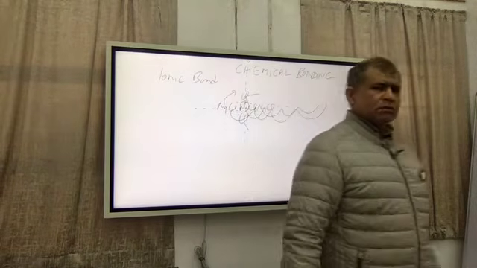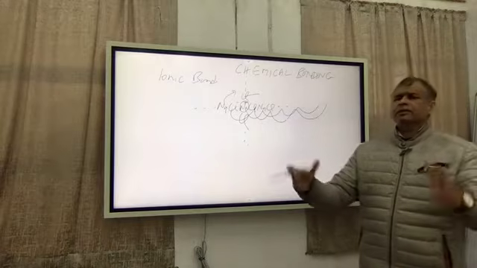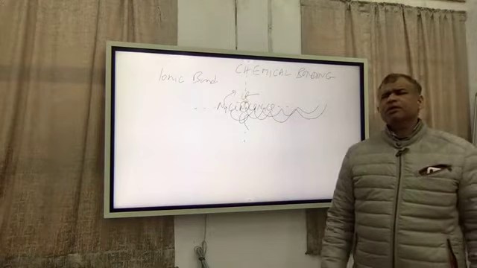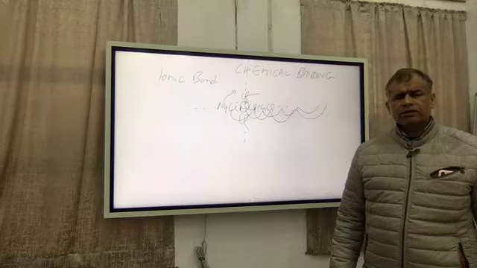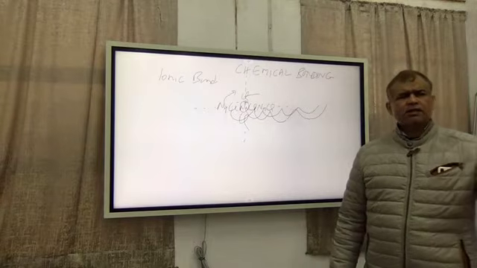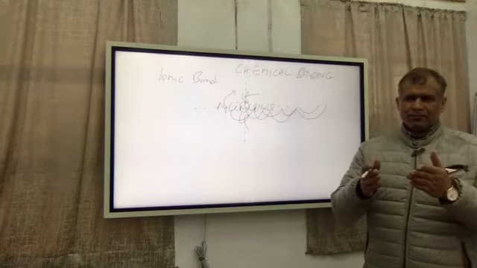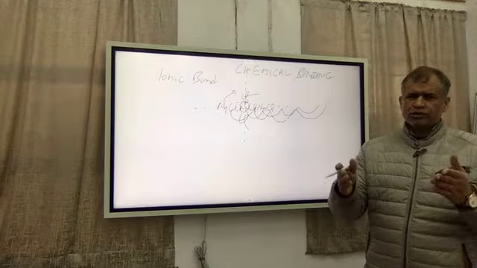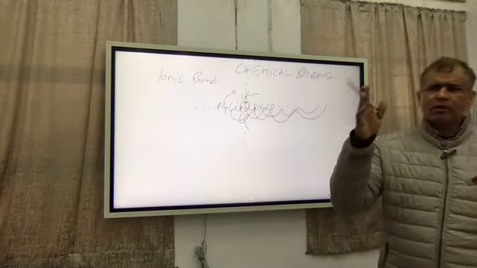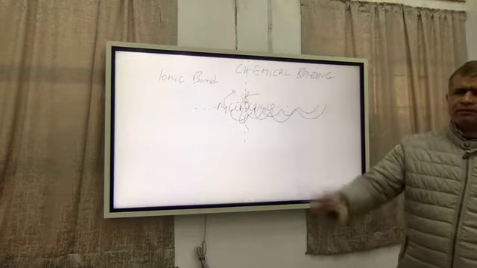If you look through the packing concept, you must have read in the solid state chapter that there are two approaches. One is the unit cell approach. Although they are the same, there are two approaches to look into the same problem, that is the structure of sodium chloride.